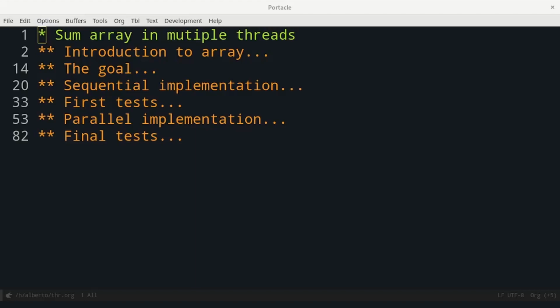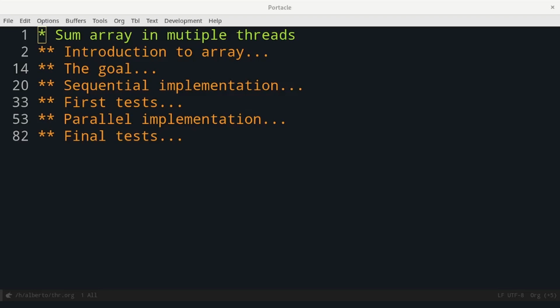Last time we showed an example on how to use threads in Common Lisp. Today we'll show a problem in which threads can really improve performance. The goal will be to sum the reciprocal of all the elements inside an array.